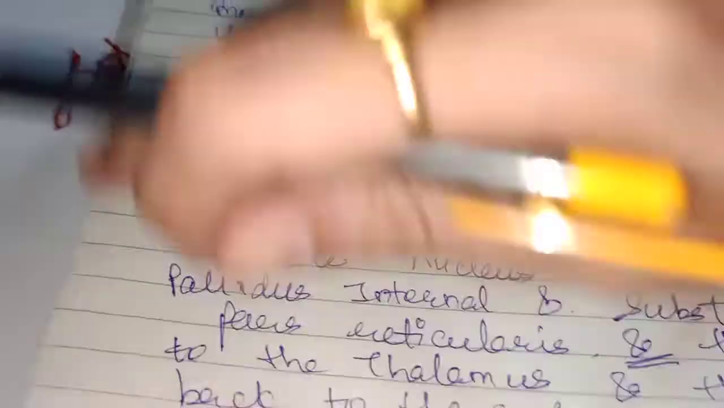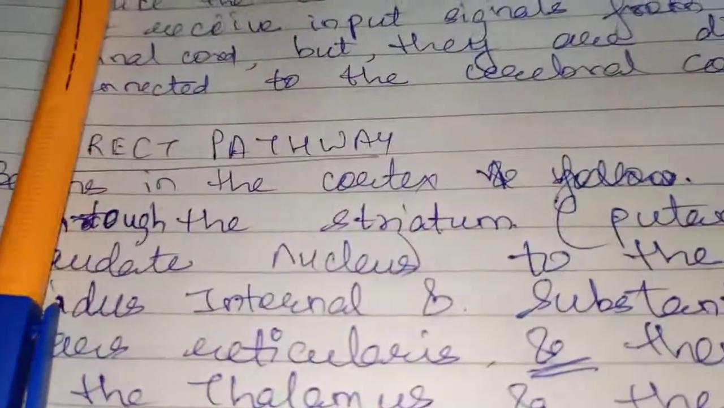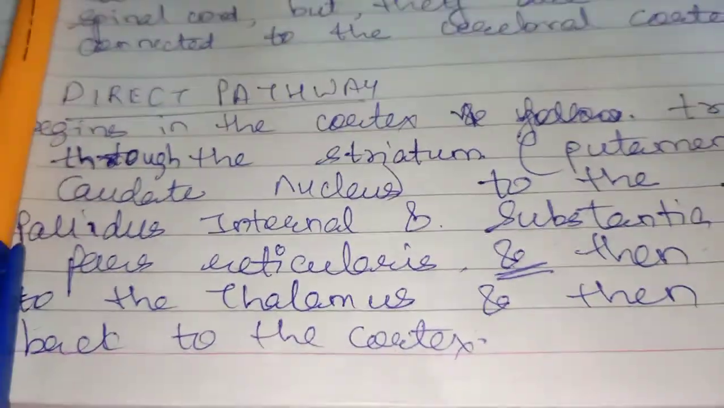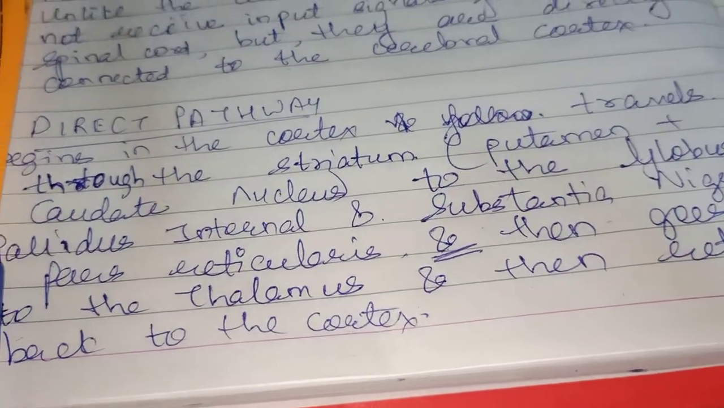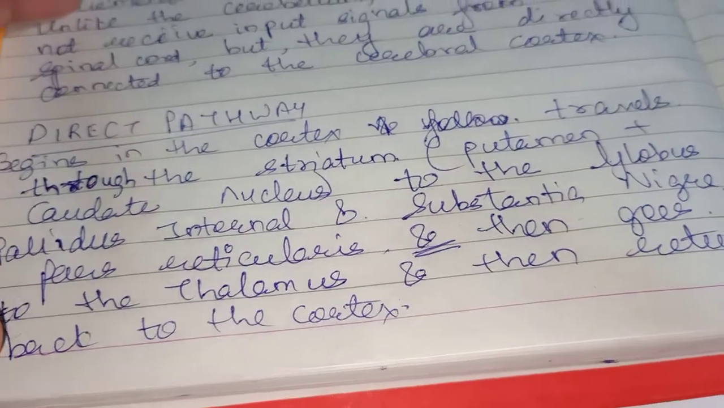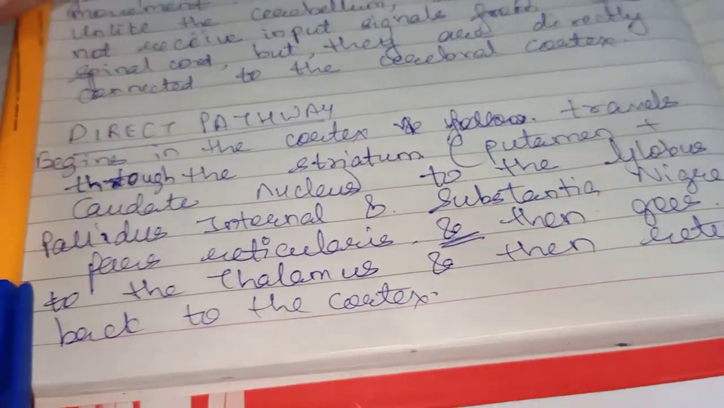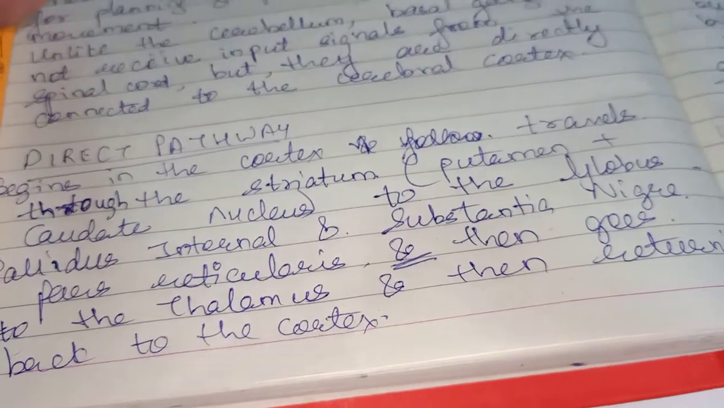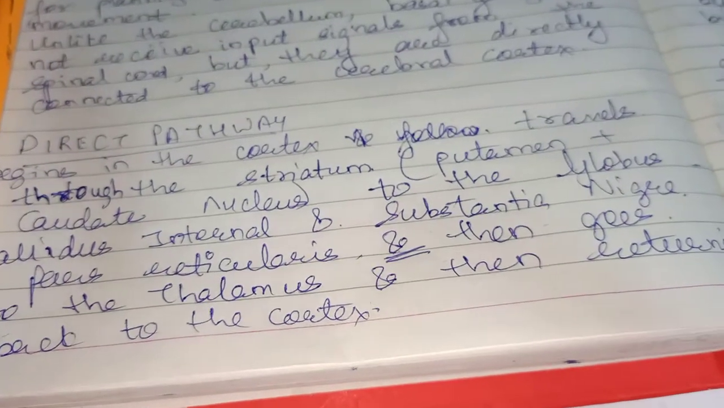Okay, this direct pathway begins in the cortex and travels through the striatum. That is, what does the striatum consist of? The putamen and the caudate nucleus, to the globus pallidus internal and substantia nigra pars reticulata, and then it goes to the thalamus and then returns back to the cortex.